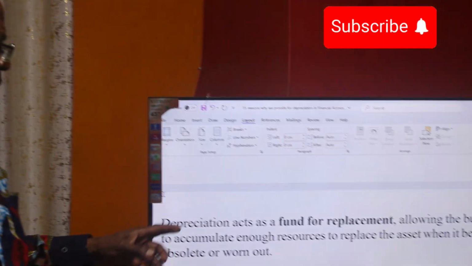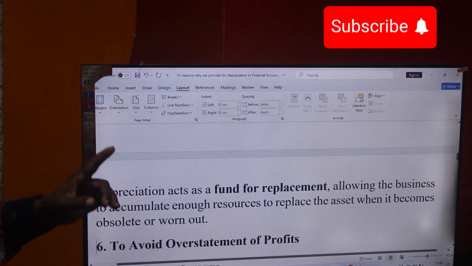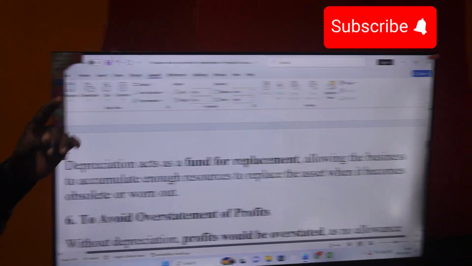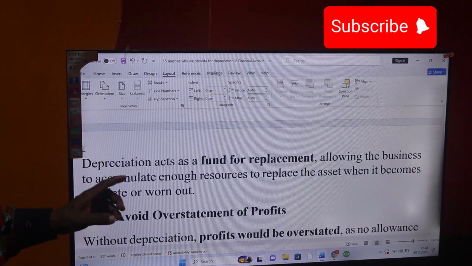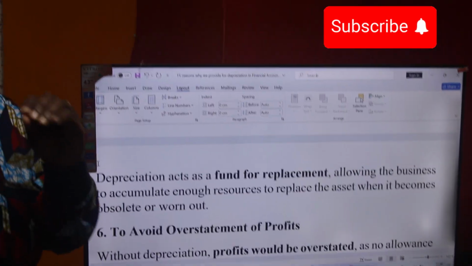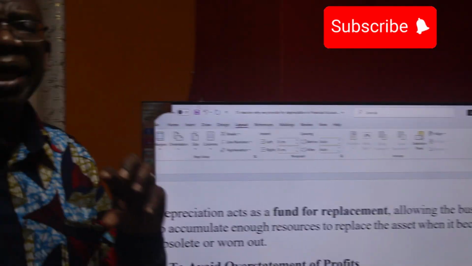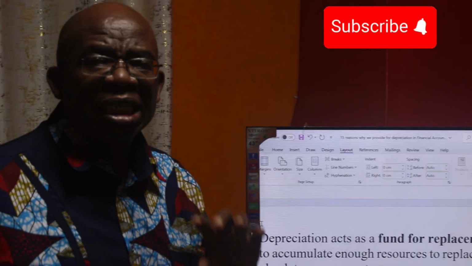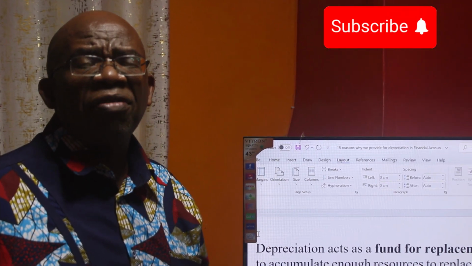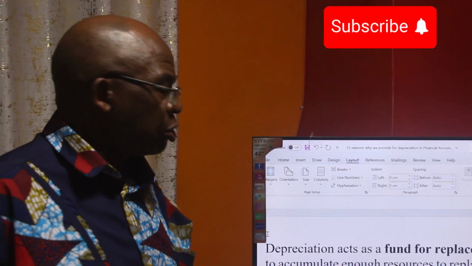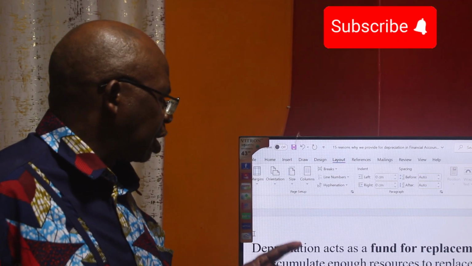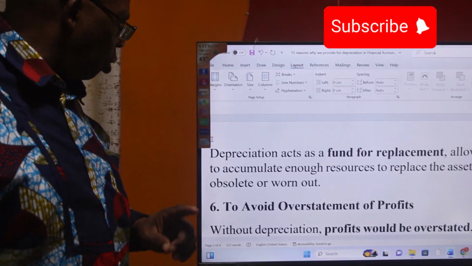Depreciation acts as a fund for replacement, allowing the business to accumulate enough resources to replace the assets when it becomes obsolete or worn out. It reduces the profits to ensure that adequate profit is retained in the firm. It is not distributed to the shareholders as dividend. It's retained in the firm to help us replace the assets when it becomes obsolete or worn out.